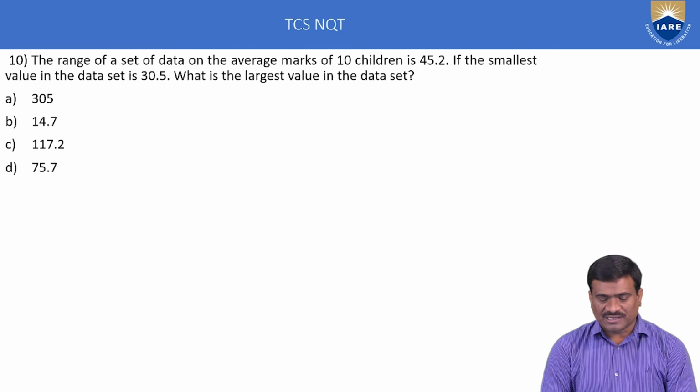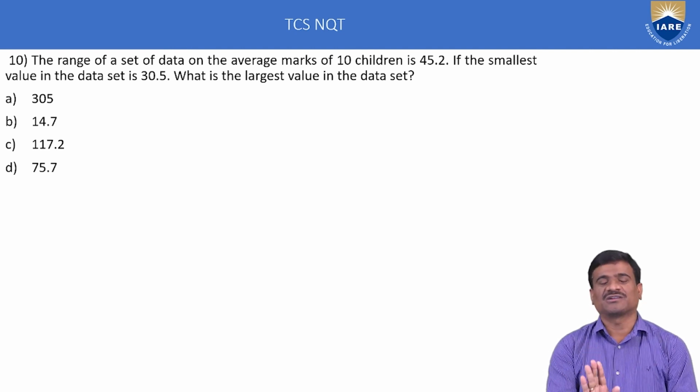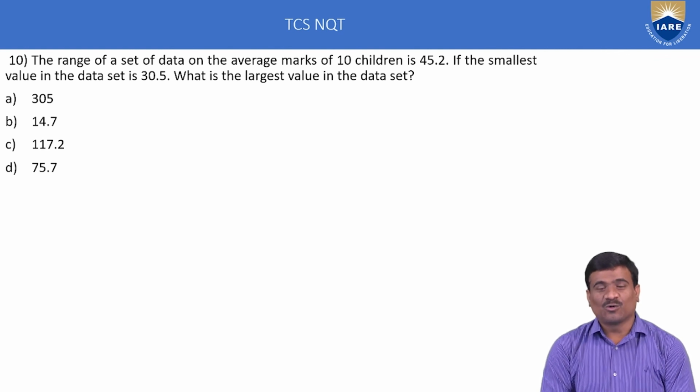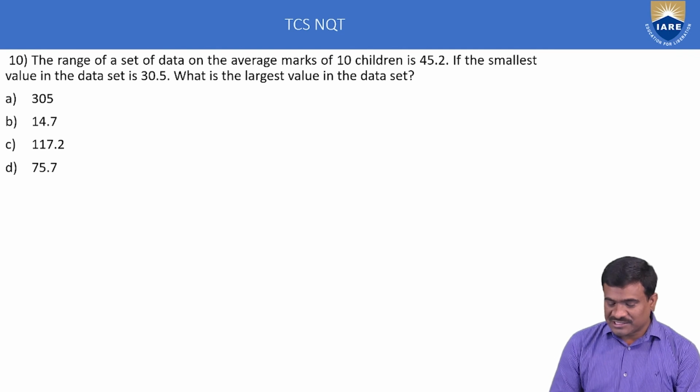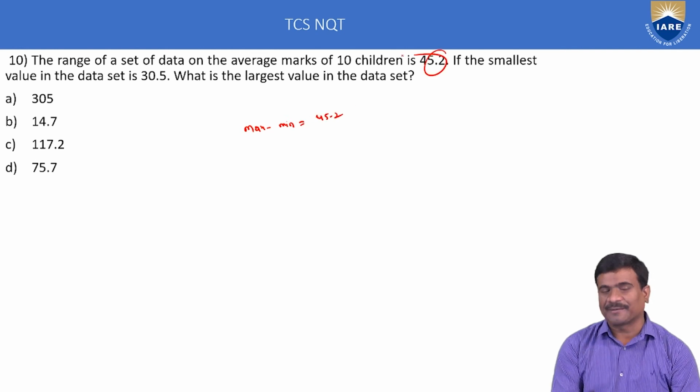Next, 10th example. The range of a set of data on the average marks of 10 children is 45.2. If the smallest value in the data set is 30.5, what is the largest value in the data set? Range means statistics topic. What is range? Range is equal to maximum value minus minimum value. Here maximum minus minimum is equal to 45.2, that is given.